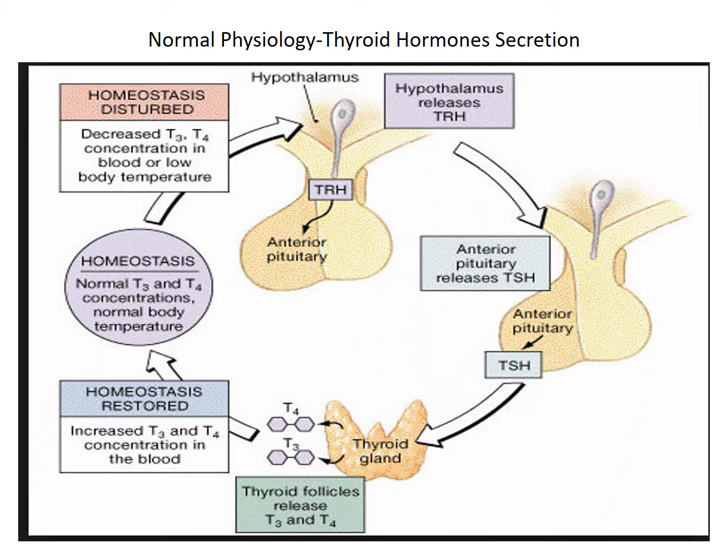Now, how are the thyroid hormones secreted? They are controlled by the hypothalamus, which releases the thyroid releasing hormone, which stimulates the anterior pituitary to release the thyroid stimulating hormone, called TSH, and that TSH then acts on the thyroid follicle and releases T3 and T4. Most of the T3 in circulation is produced by the peripheral conversion of T4, by deiodination of T4 in the liver, kidney, and the peripheral tissues.